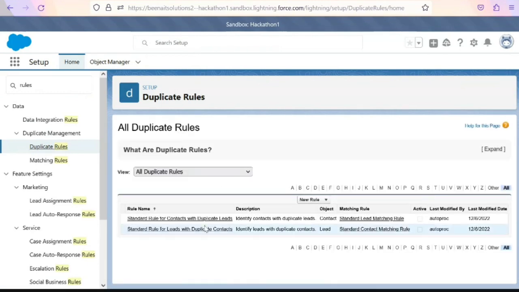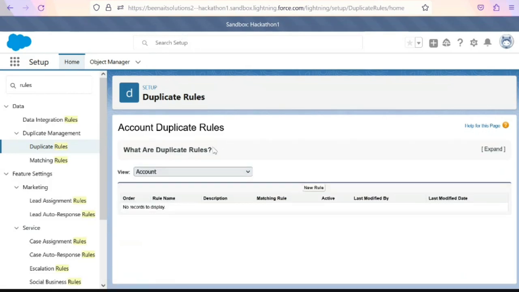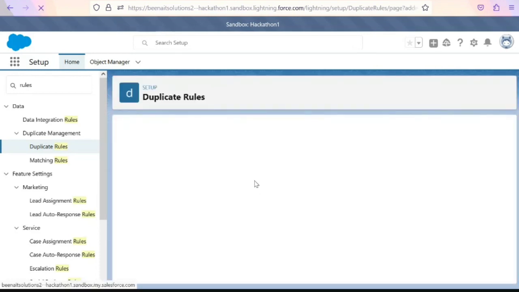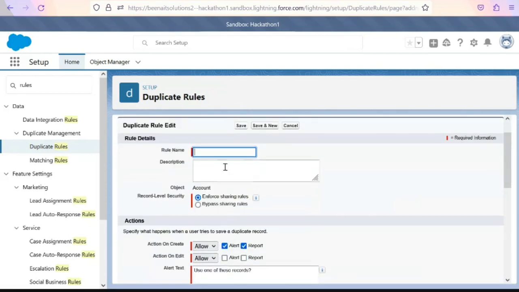Yeah, and these are standard for leads and contacts, etc. Salesforce itself gives them. So all rules, or you can filter based on account. These are all the rules in the system that are currently there. As of now there is no other rule, right? So even if you click any other object, there will be nothing here. So now we will create a rule.